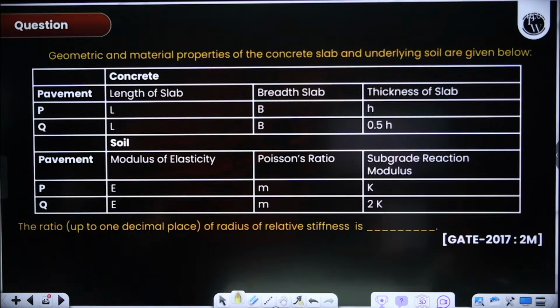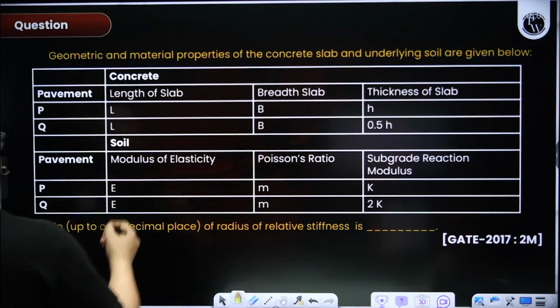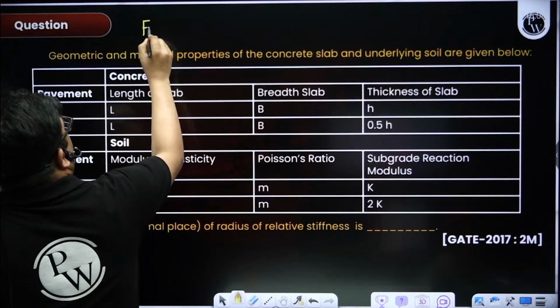Now this is a question from your rigid pavement. Very few questions are asked from rigid pavement, and I told you that you should at least see these 4 things. Which 4 things?